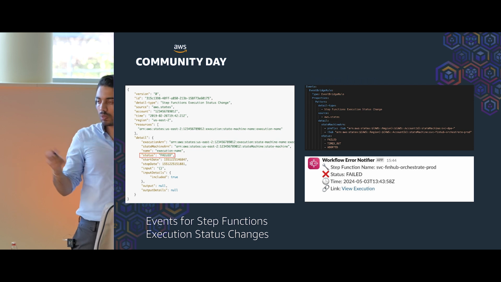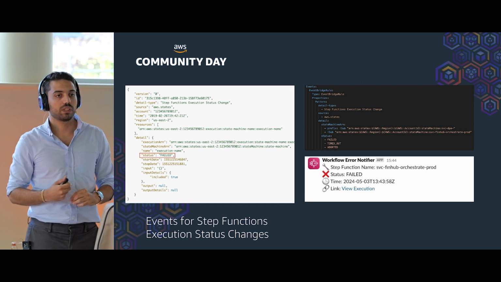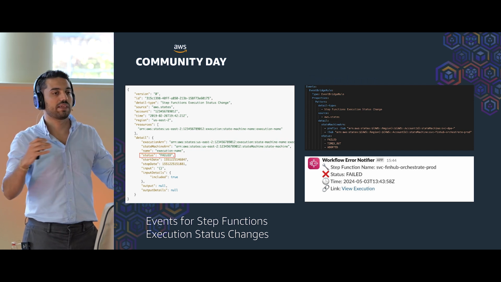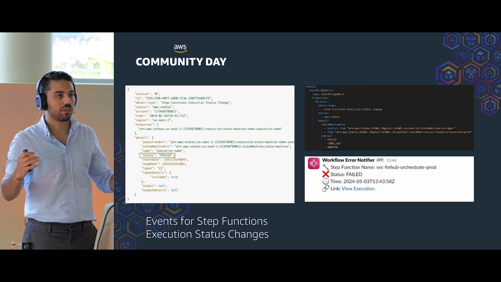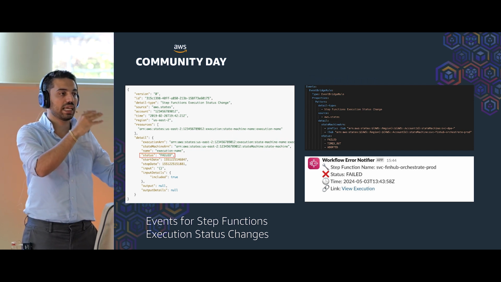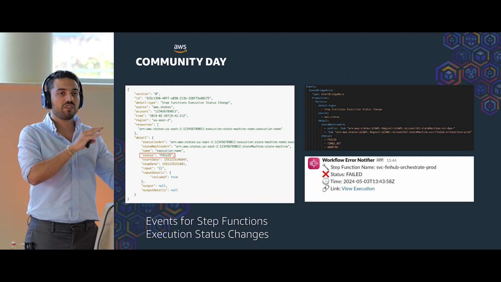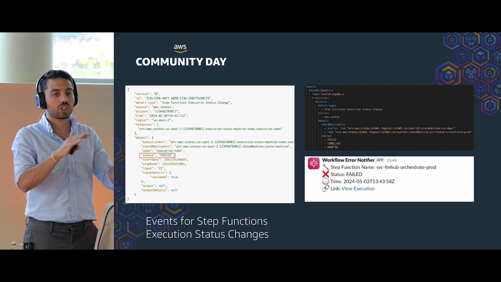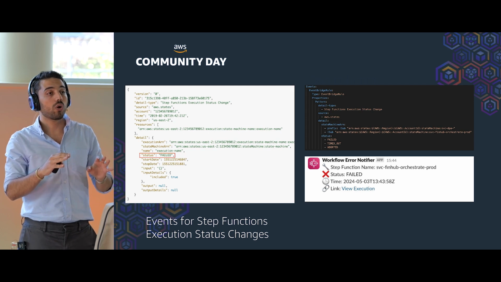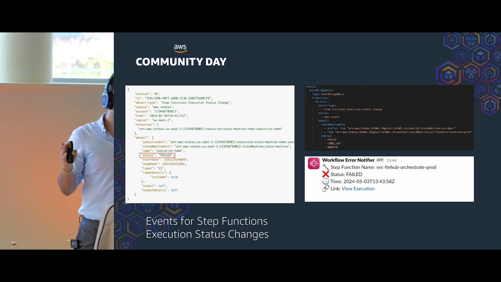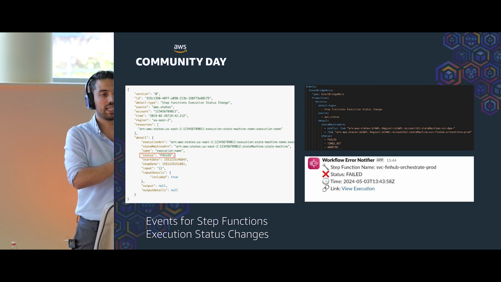So let's talk about the events that we are using here. You remember in the slide that I was talking about breaking down the big step function into smaller step functions, we were having put event by the end of the orchestrator pipeline for different contexts. So we can define some custom events ourselves, or step functions have a really good thing, which is events that show the status changes inside the step function.